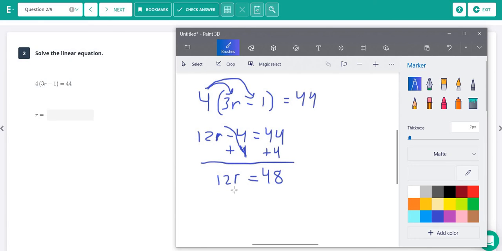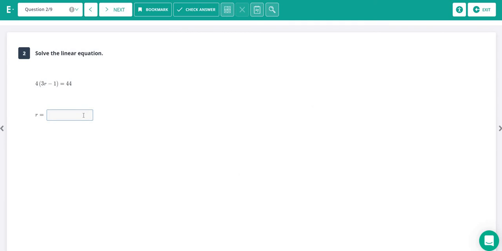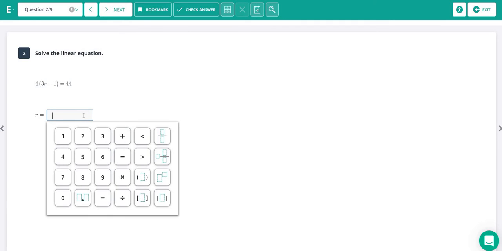So now we have multiplication, so we are going to divide. We divide both sides by 12. These now cancel, leaving us just an r. And 48 divided by 12 is 4. So 4 is going to be our answer.